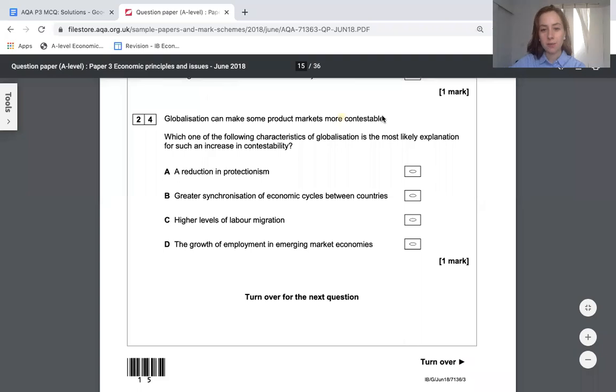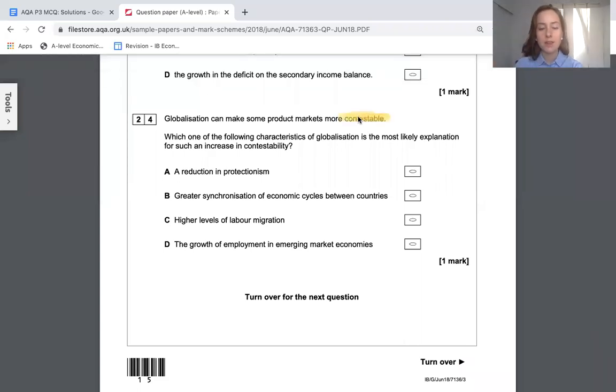Okay, contestable means that you can access the market easier. If you reduce tariffs, it's going to make it much easier for foreign goods to suddenly compete in the UK and compete in other countries. That's the definition of contestable. The foreign goods are going to be seen as a little bit cheaper now. They can access better, so that's the answer.